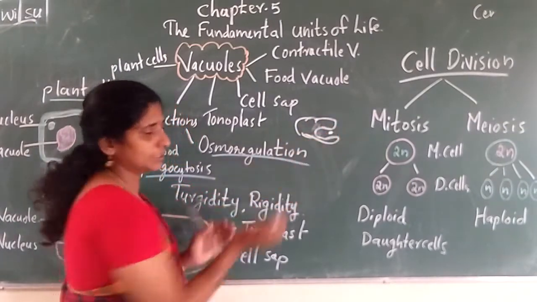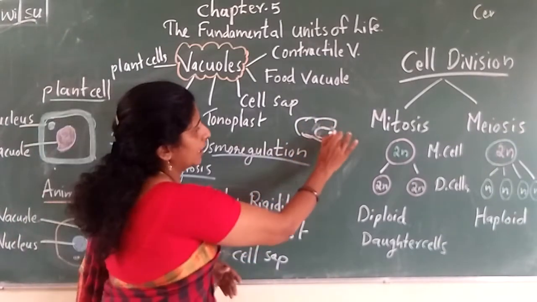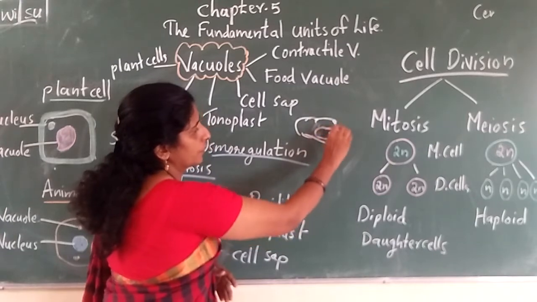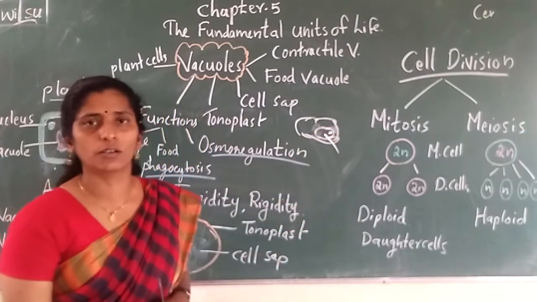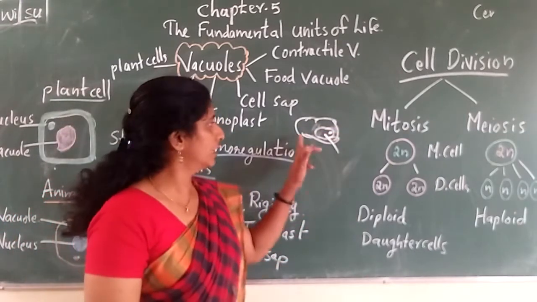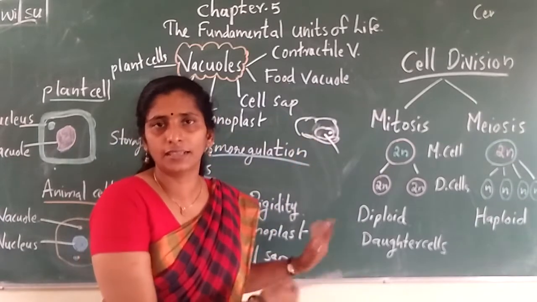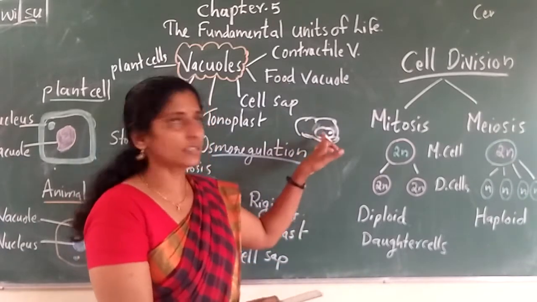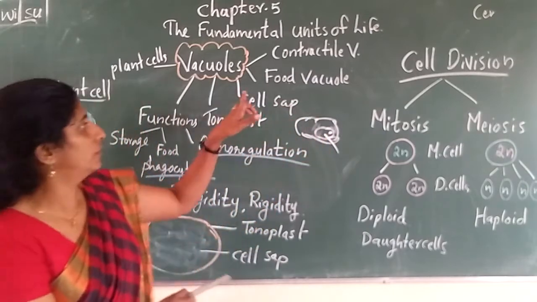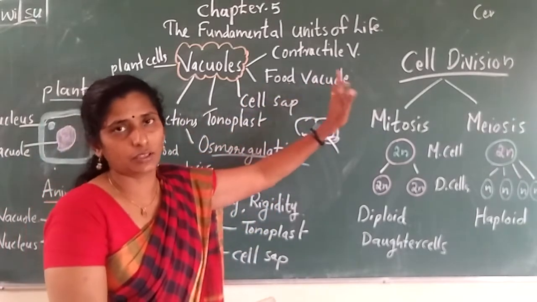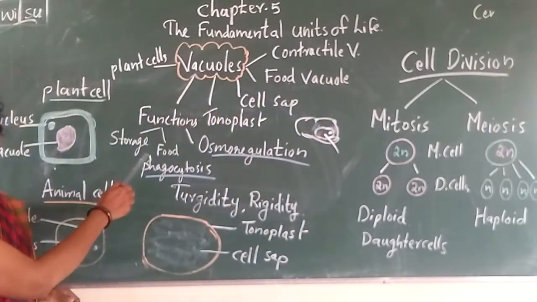It just surrounds the food, and then one vacuole forms. So this vacuole is called what? Food vacuole, and there the food gets digested and is used by the cell. So this is also a type of vacuole, and that vacuole we can call what? Food vacuole. So these are the functions of the vacuole.